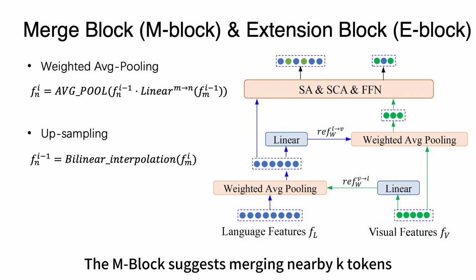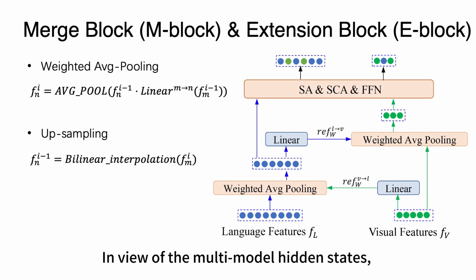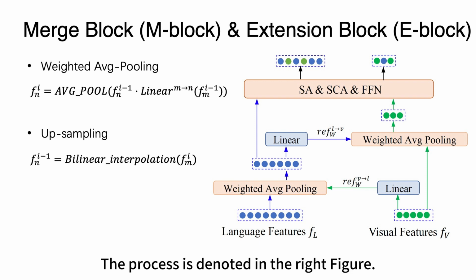The M block merges nearby K tokens with weighted 1D average pooling, where K is the shortening factor. In view of the multimodal hidden states, a referred weighting is predicted from another modality by a linear layer. The process is denoted in the right figure.